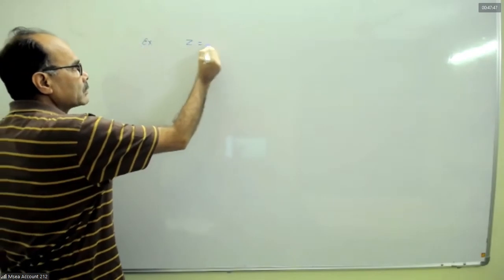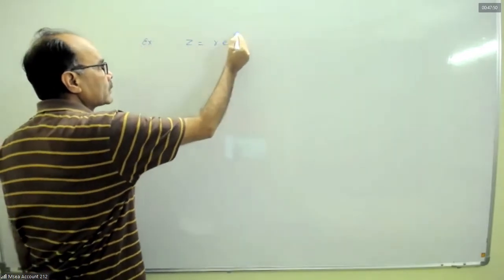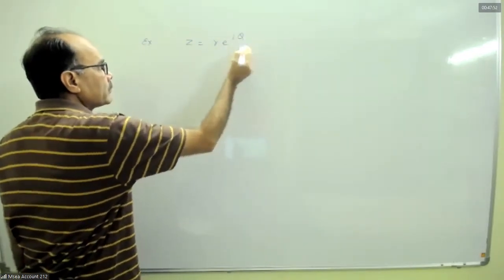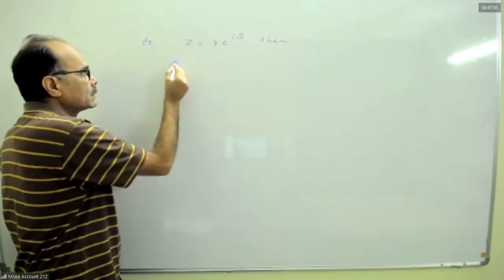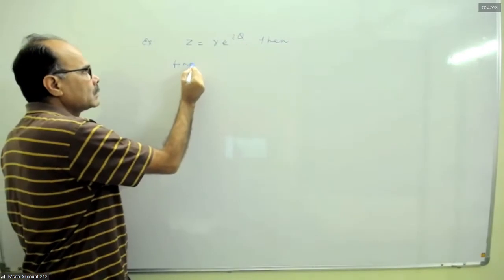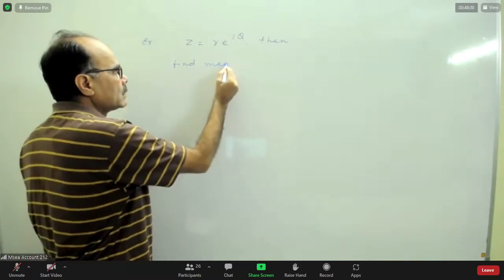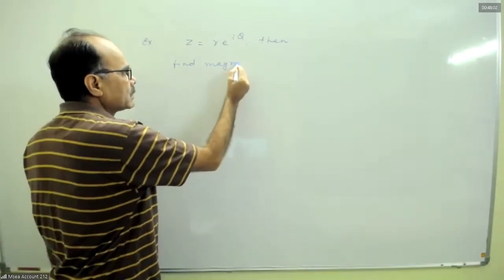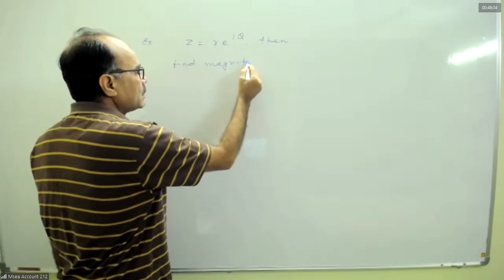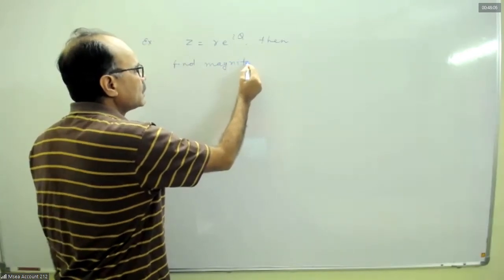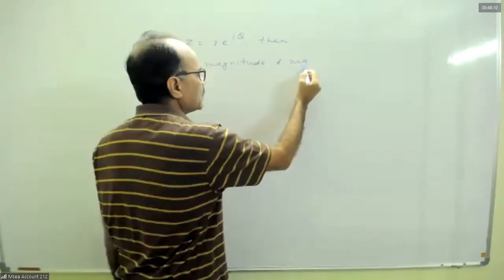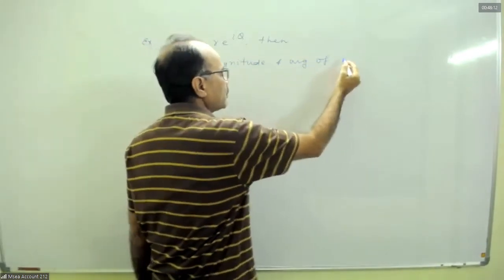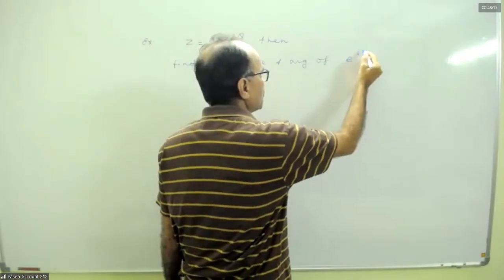z equal to r into e to the power i theta. Then find the magnitude and argument of e to the power i z.